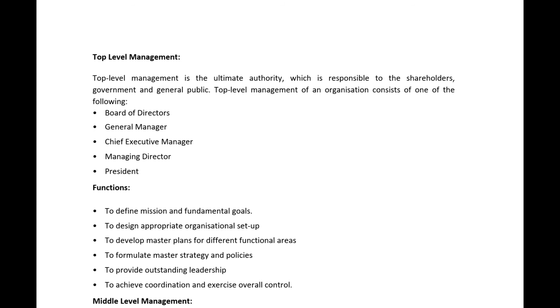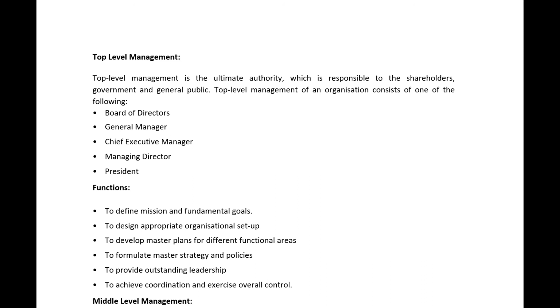So middle level managers will always set some rules or fundamental goals for low level managers. So this is a hierarchical process. So what do low level managers do? The low level managers will assign work to the workers. Okay, so in this way your hierarchy will go on. Now, what are the other functionalities of top level management?